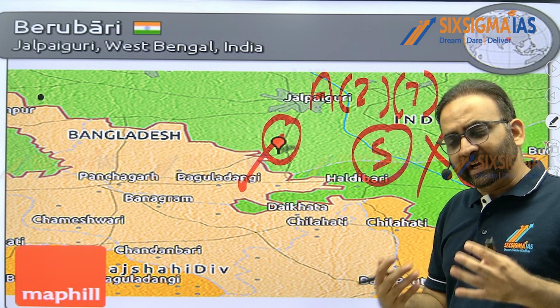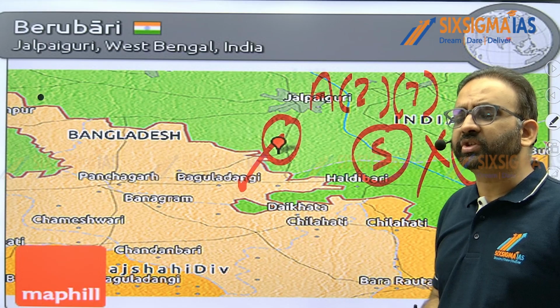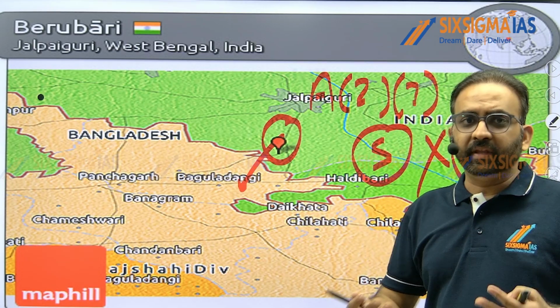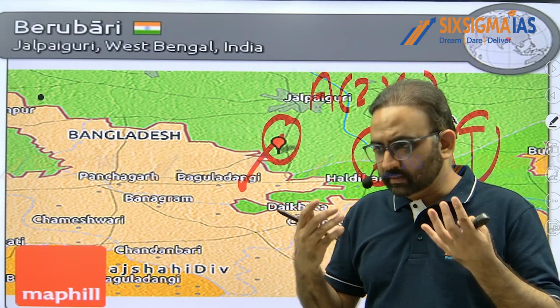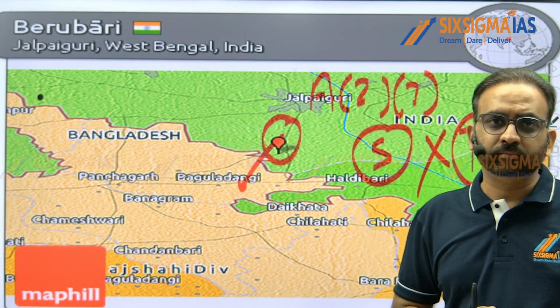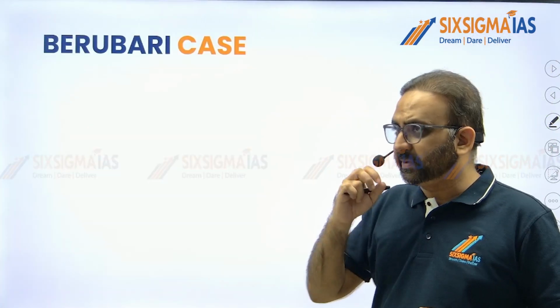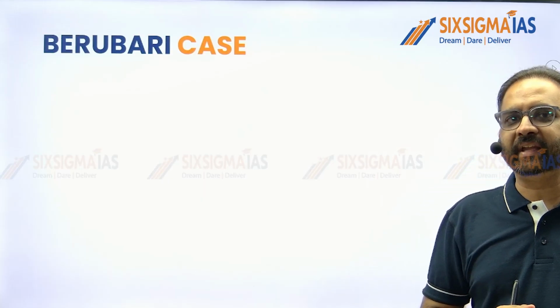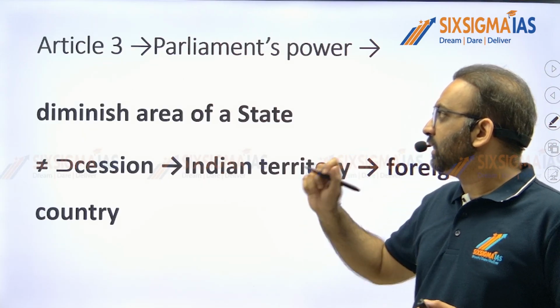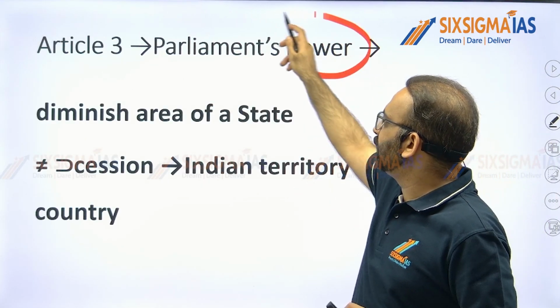So that was the constitutional question regarding the giving up of territory to any other country by law. So the matter reached the Supreme Court, and the Supreme Court in the Berubari case said that the power of Parliament under Article